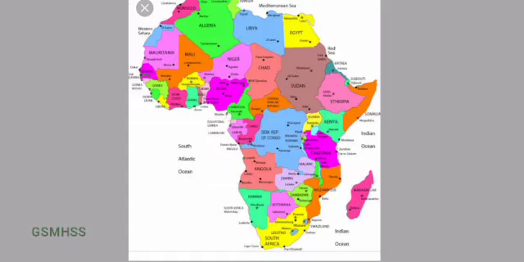Students, next using your atlas, find and list 10 countries in Africa, 5 large countries and 5 small countries and their capitals. The important countries are Algeria, because Algeria is the largest country in Africa, and the smallest country is a group of islands called the Seychelles.